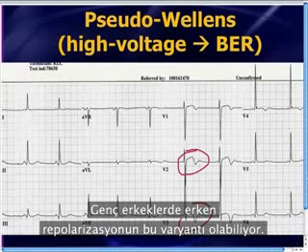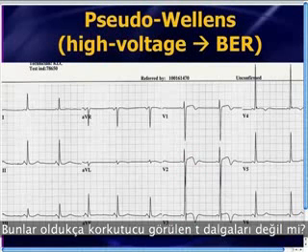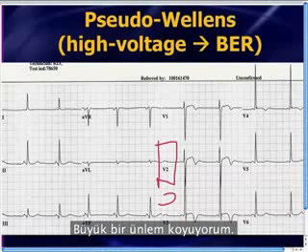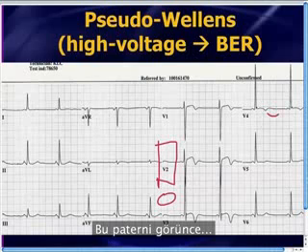Young men oftentimes have this variant of early repolarization, which produces biphasic T waves in those mid-precordial leads. Now, these are pretty scary looking T waves, right? Big exclamation mark there in V2 and V3, and a flipped T wave out in V4. When you see this pattern, you don't call it Wellens, okay?